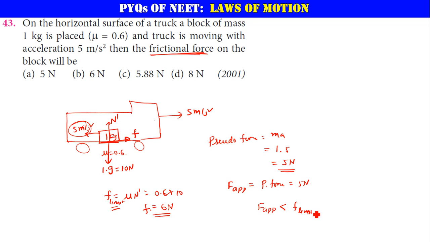Okay. So I have told you, if applied force is less than the limiting force, then the friction is going to be static friction. That F static is going to be equal to the applied force only. That applied force is equal to what here? The pseudo force, that is equal to 5 newtons. Okay, if suppose this applied force is more than this limiting friction, limiting friction is what? 6 newtons here. Then the friction would have been equal to the limiting friction only. Okay. Yes. So that's why the answer is 5 newtons. Don't get confused. It's very easy and very much clear.